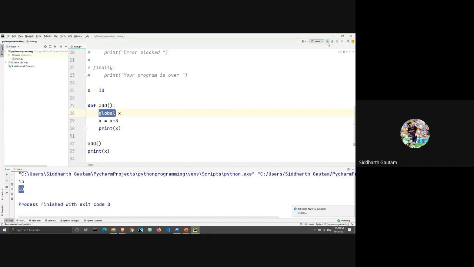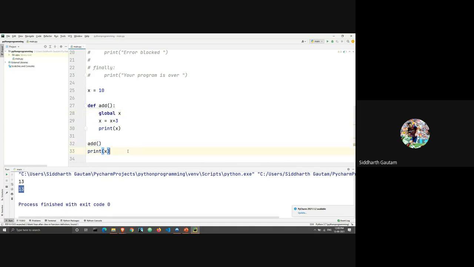Okay. Now let's run this, and as you can see, the output has changed from 13 and 10 to 13 and 13. So we have added x is equal to x plus 3, and earlier this addition disappeared after the function completed its execution, but now this change is permanent in our memory because we have used the keyword global here.